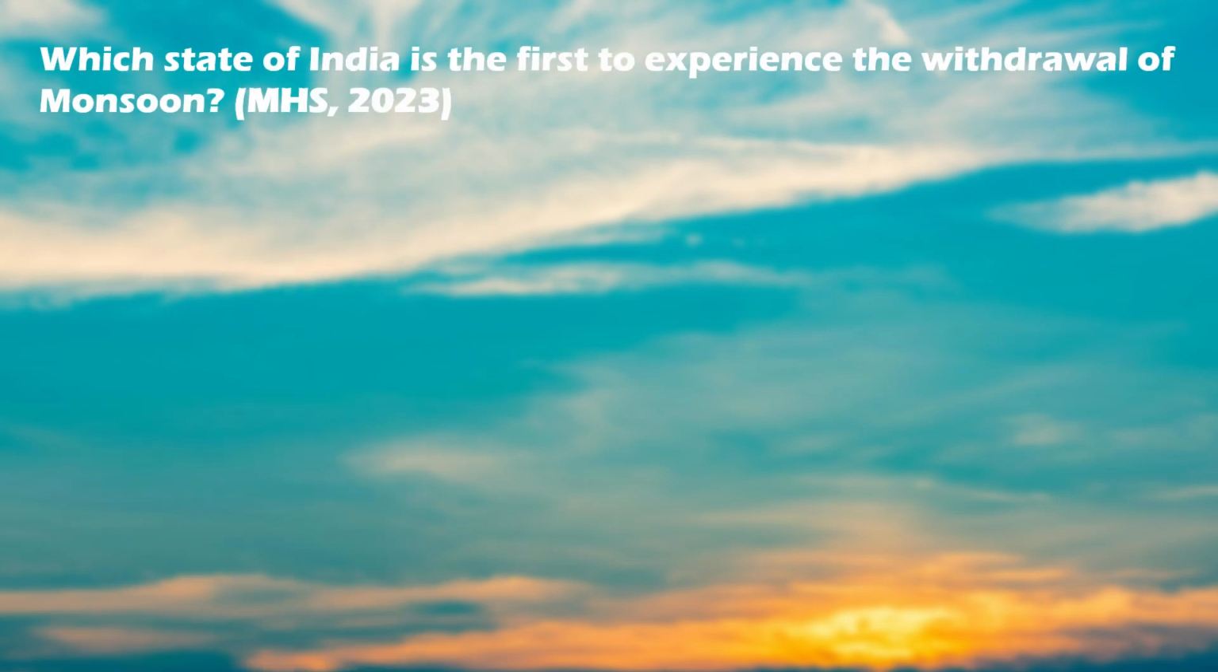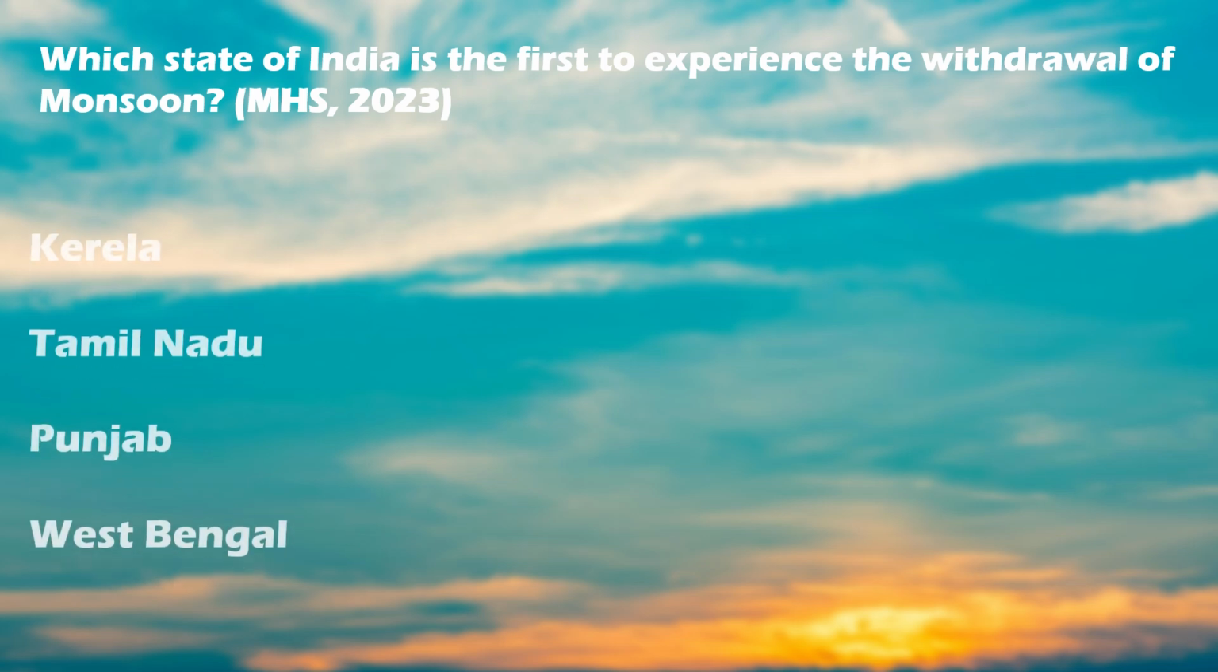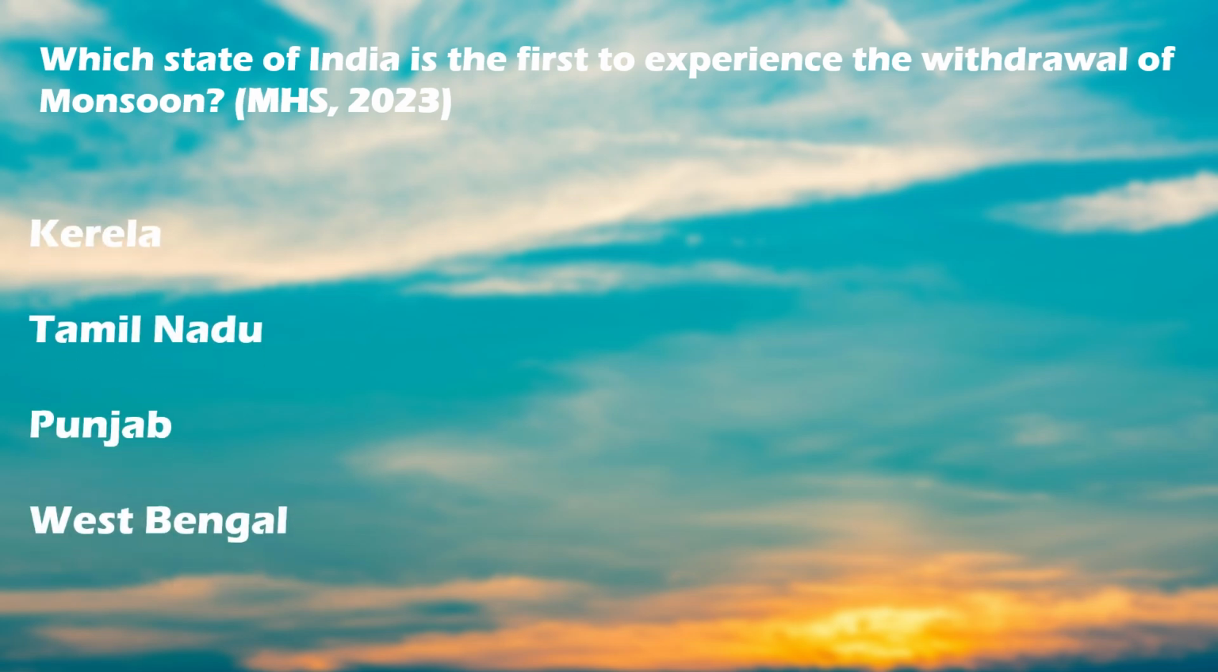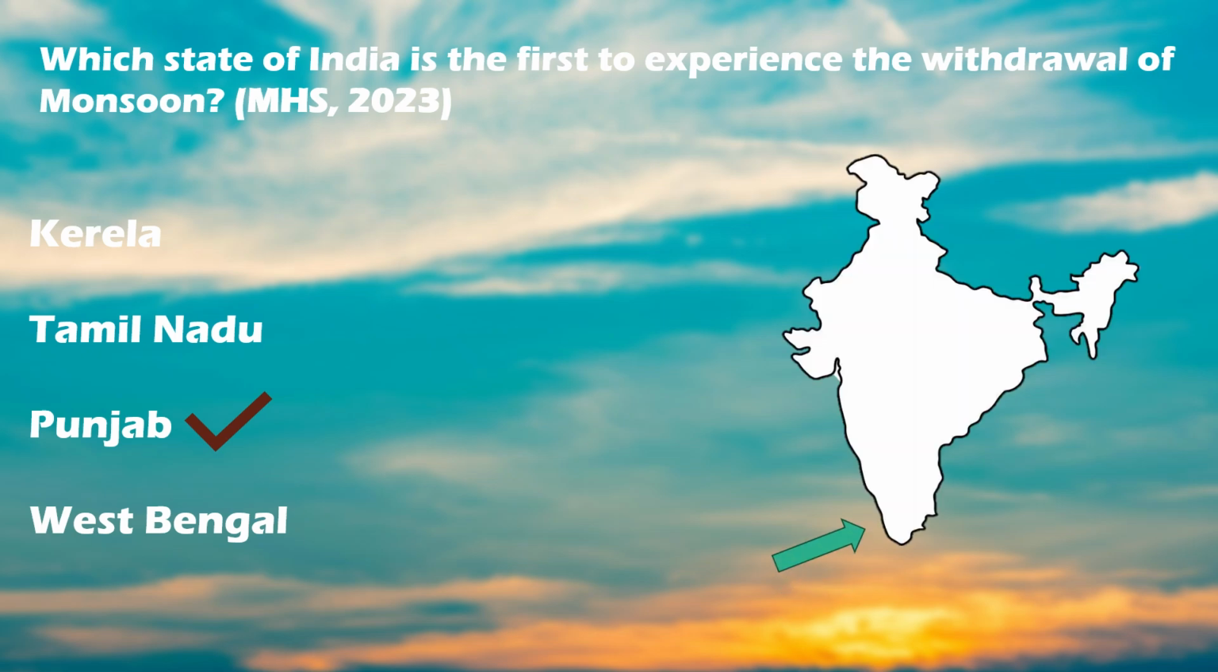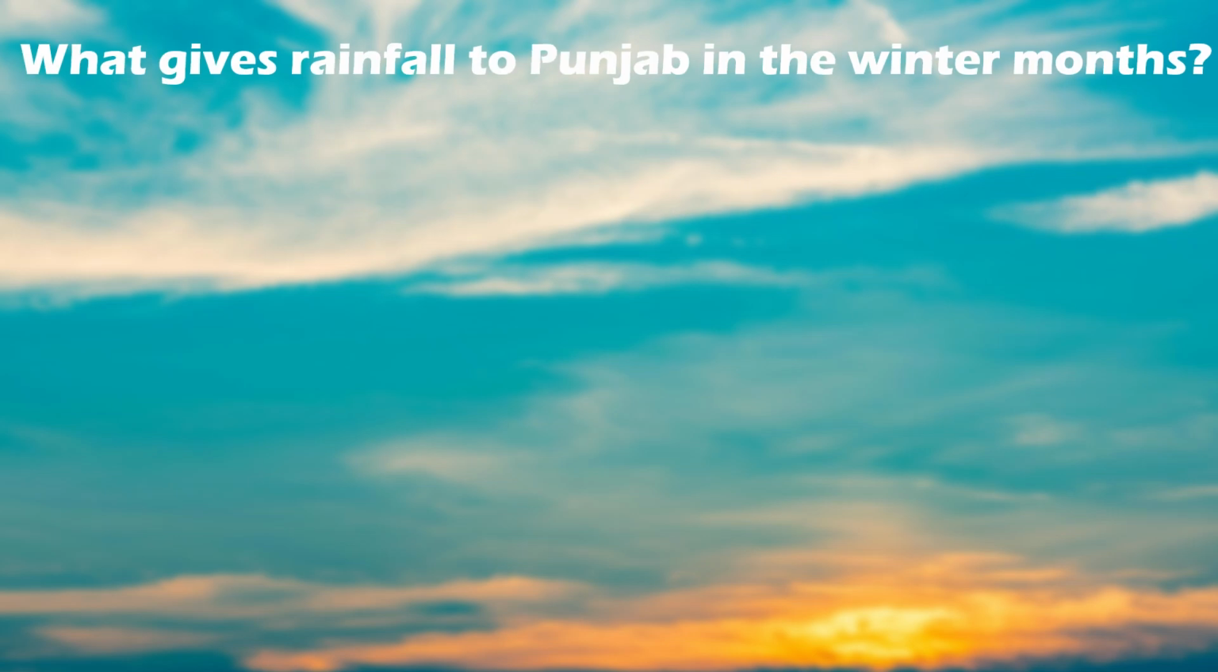So the first question is, which state of India is the first to experience the withdrawal of the monsoon? The options are Kerala, Tamil Nadu, Punjab, West Bengal. And the answer is Punjab. Because the southwest monsoon winds enter through the state of Kerala and slowly progress towards central India and then towards Punjab. So as Punjab is the last state to receive the monsoon rainfall, it becomes the first state to see its withdrawal.